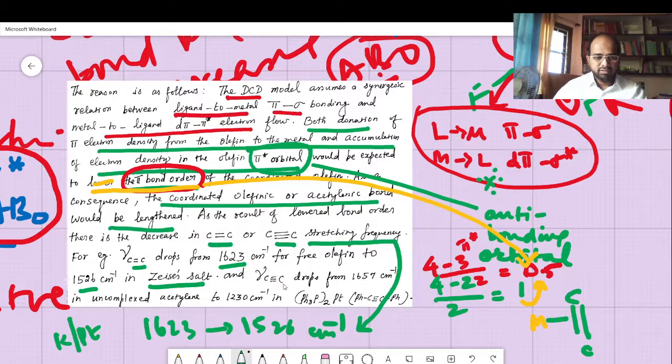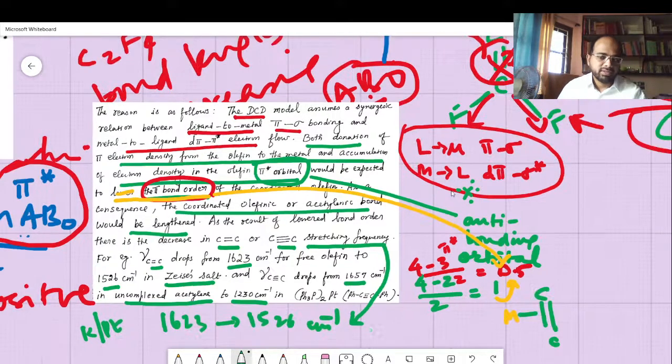And likewise, the C triple bond C stretch drops from 1657 in uncomplexed acetylene to 1230 in PtCl2(PPh3)2, a coordinated complex, a central metal complex.